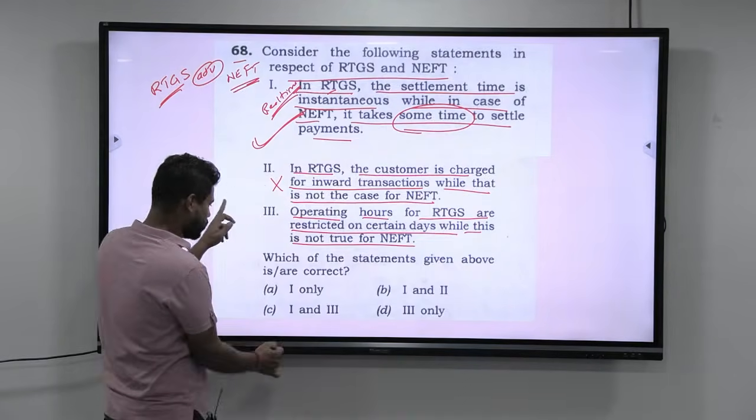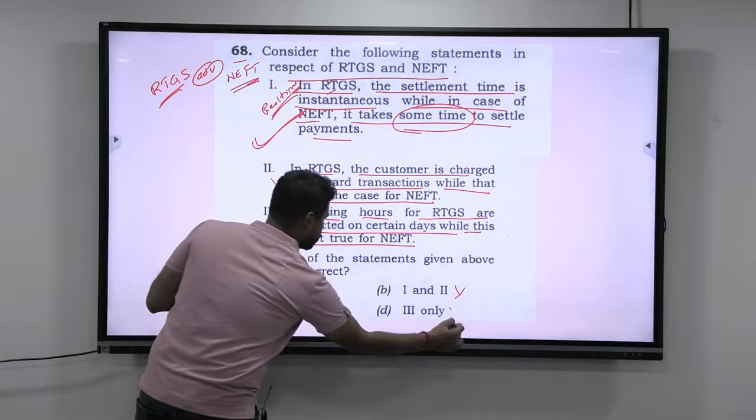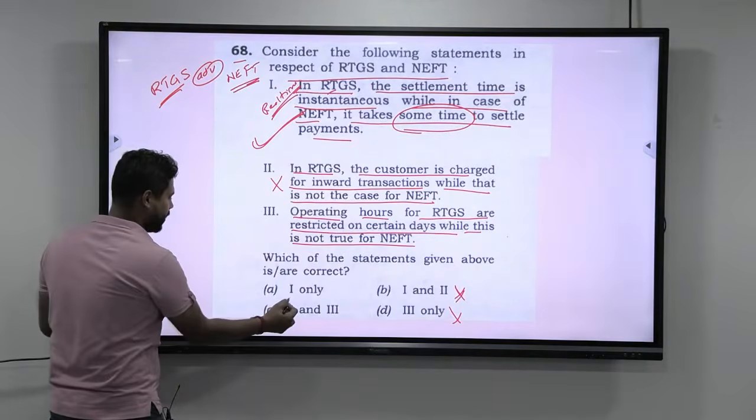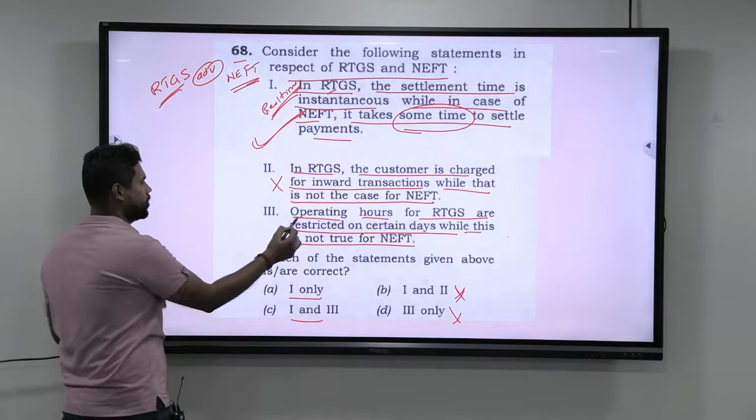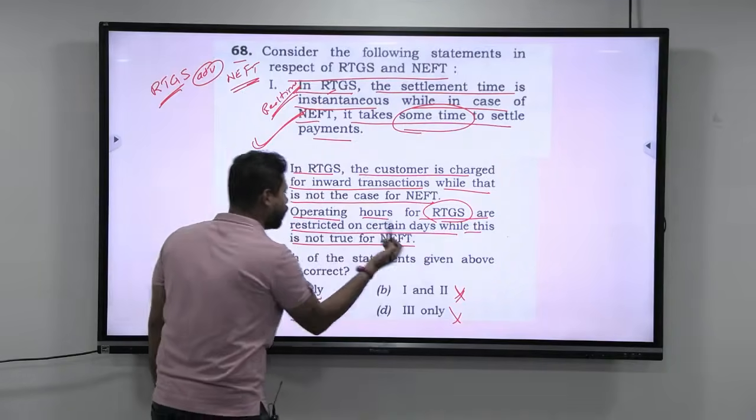Okay. So if 2 is wrong, look at this. You can remove this, and if 1 is right, you can remove this. So you are there here, 1 only or 1 and 3. Now come to this. Operating hours for RTGS are restricted on certain days, while it is not true for NEFT.